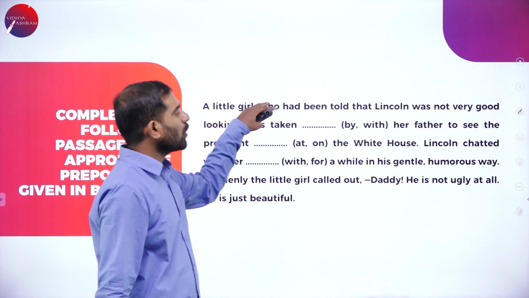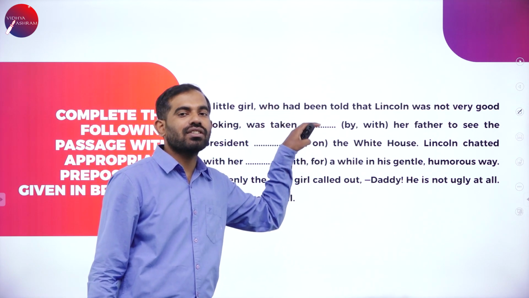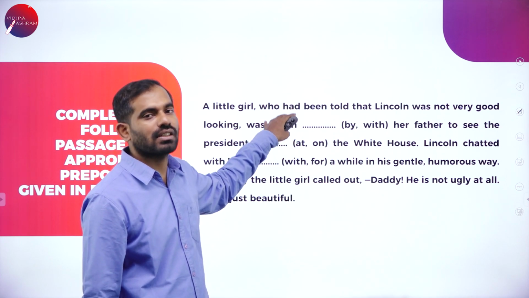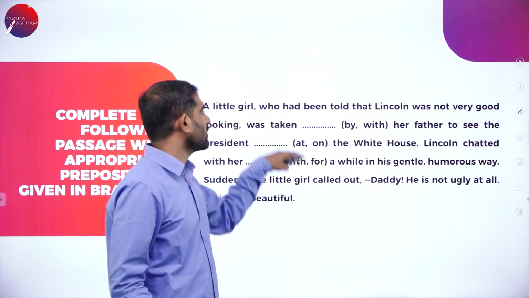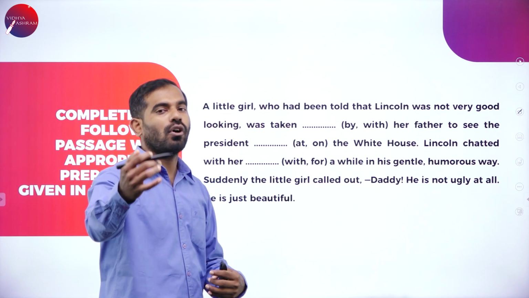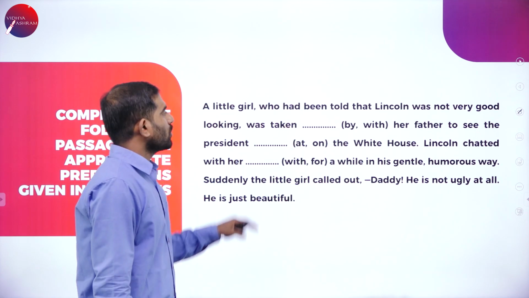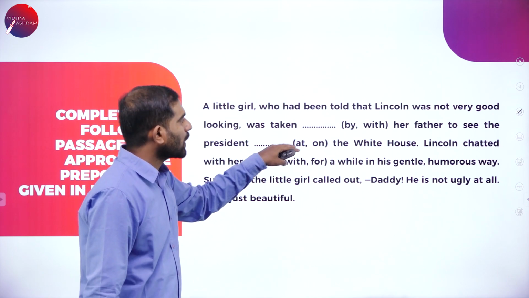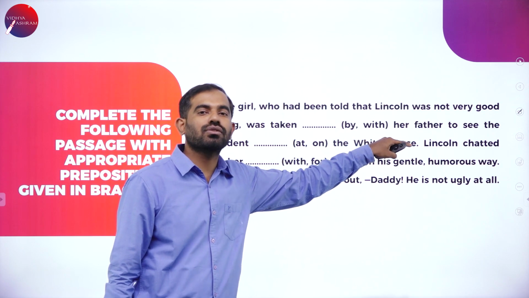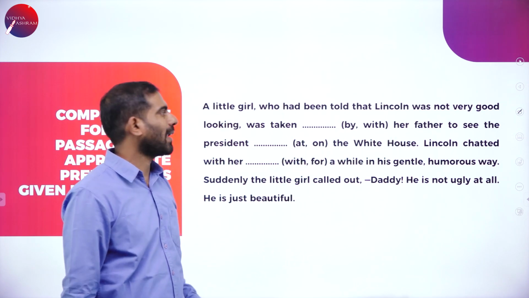We have many examples like this. I have just taken one such paragraph, one such exercise from the workbook, and the couple of remaining exercises are for you to solve on your own. So this is a paragraph and there are options given here next to the blank. We are going to choose the right one and fill in the blanks.